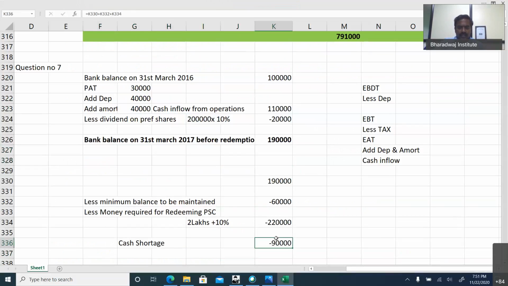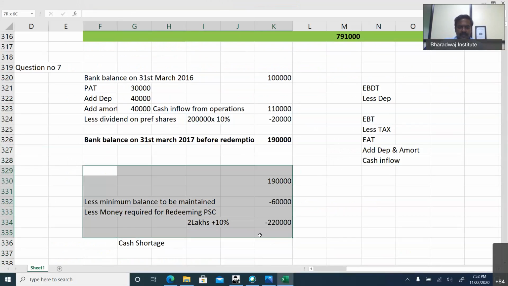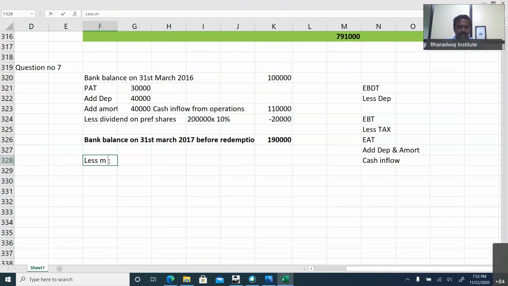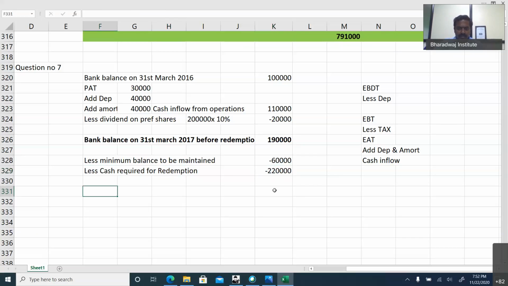So now the entire working has to be reversed. Less minimum balance to be maintained. How much you have to maintain? 60,000. But less, what is the cash required for redemption? 2 lakhs plus 20,000, 2,20,000. Now you work out what is the cash shortage.